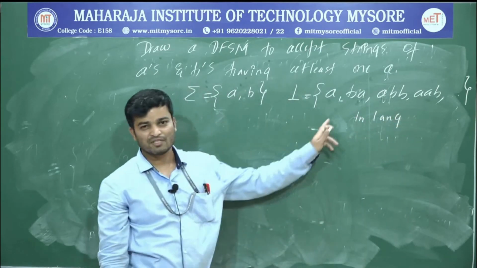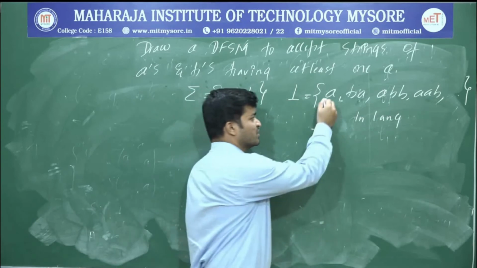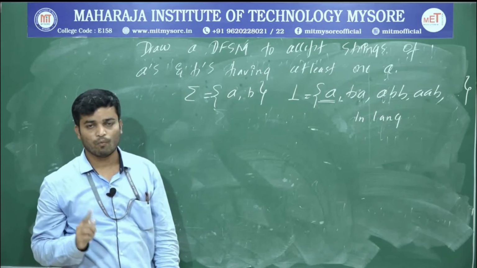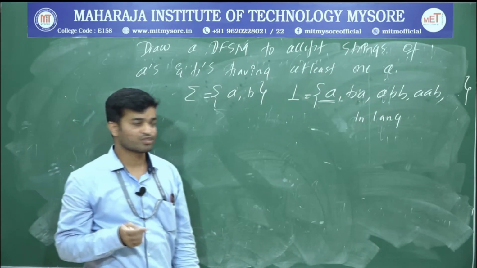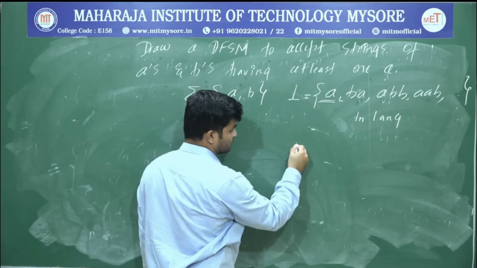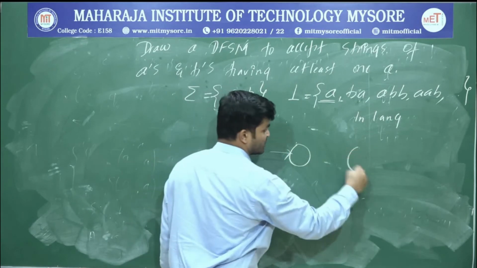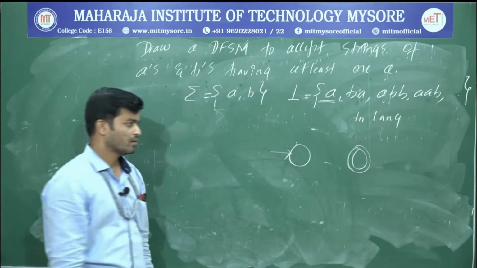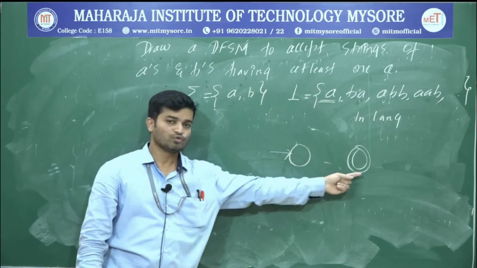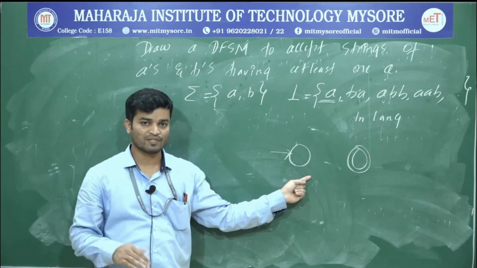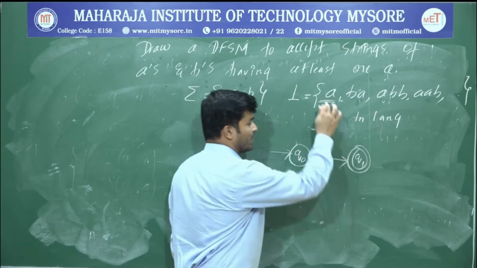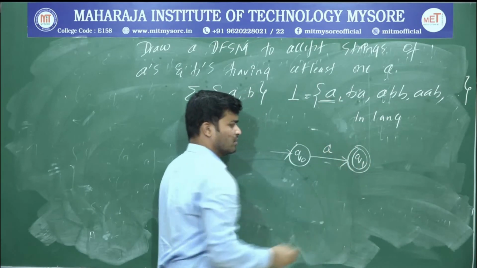I already told you whenever the language is infinite, just underline the minimum length string. What's the minimum length string? A. And what's the size of that one? 1. Whenever the size is 1, we have 2 states: one is the start state and another one is the accepting state. So first build the skeleton. Since the size is 1, go with 2 states. If size is 2, 3 states. I will name these Q0 and Q1, and connect them using an arrow, and whatever the string we have, you write that as it is.